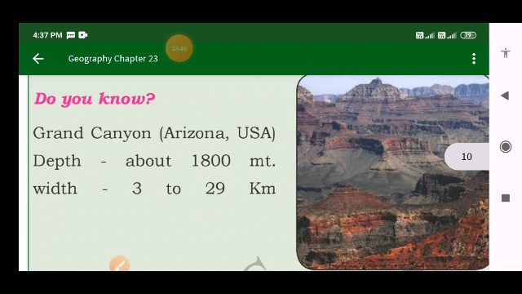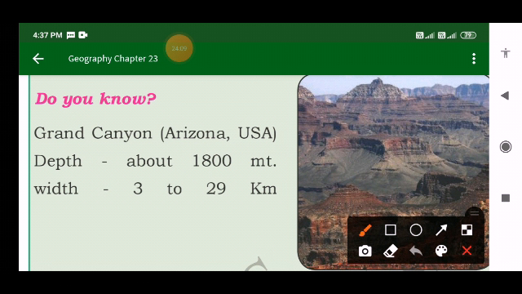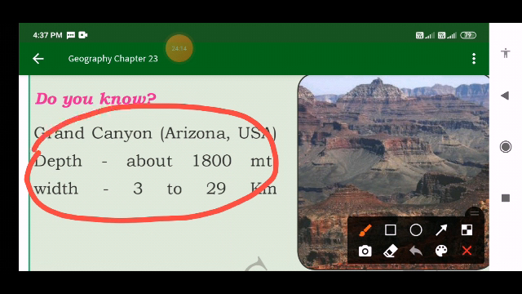I told you that the Colorado River flows into the Colorado Plateau and forms the world's Grand Canyon. So this Grand Canyon is a center of scenic beauty and tourism. It is a tourist spot, and also it is famous for its scenic beauty.